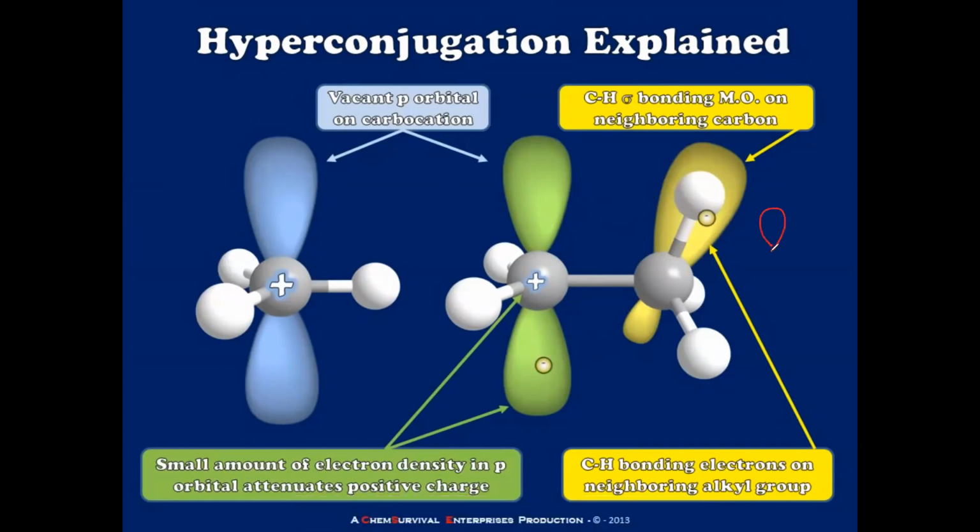That means there is a bond like this, a vacant orbital, and then you have a slight shift of angle. But here the electron density can exchange. Where is the electron density here? The electron density is here. Even if they are going to exchange, there will be zero overlapping. Yes or no? The symmetry will not be matching. That is why if you don't have an alpha carbon, there will be no such hyperconjugation.